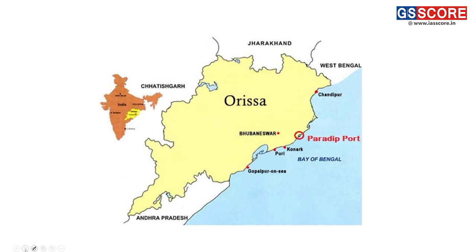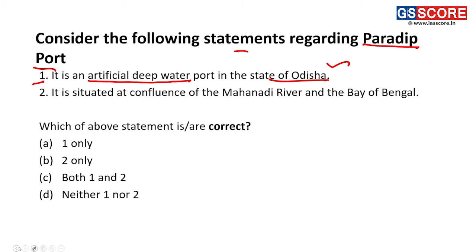If we look at the map, Paradip port is present on the coastal regions of Odisha, and this is one of the artificial ports, which is developed by the government.